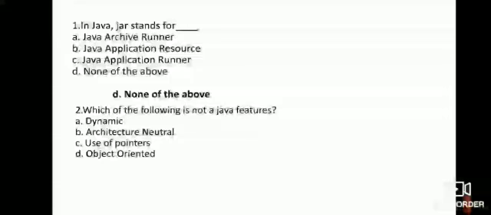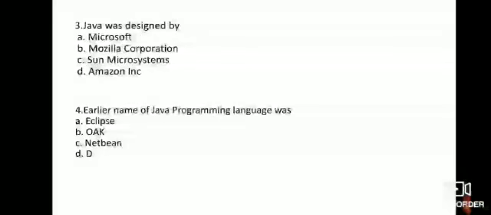Second one, which of the following is not a Java feature? A. Dynamic. B. Architecture neutral. C. Use of pointers. D. Object oriented. The right answer is use of pointers. Java was designed by... Answer is C, Sun Microsystems. Fourth one, earlier name of Java programming language was... The right answer is Oak.